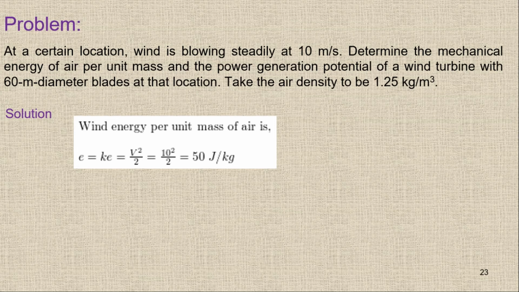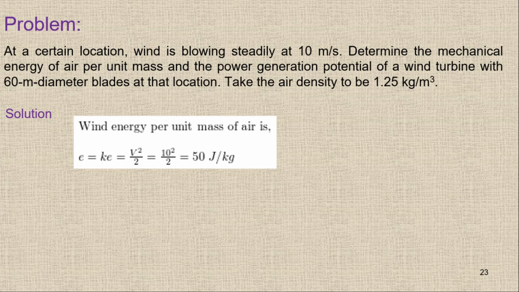Now you have to find the power generation. For the power generation, like in the previous question, we simply multiplied this E by mass flow rate. Now in this question, area is given, because diameter is given, so you can easily find out the area, which is pi by 4 d square. Velocity is given, which is 10 meter per second, and the density value is given, which is 1.25.